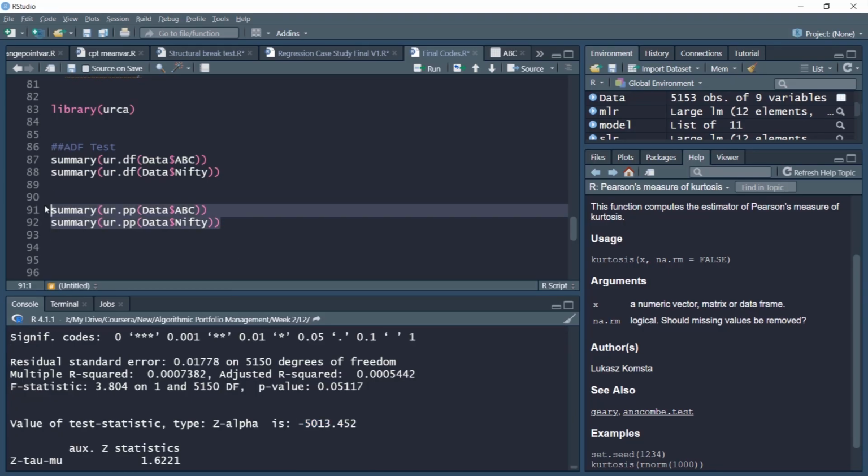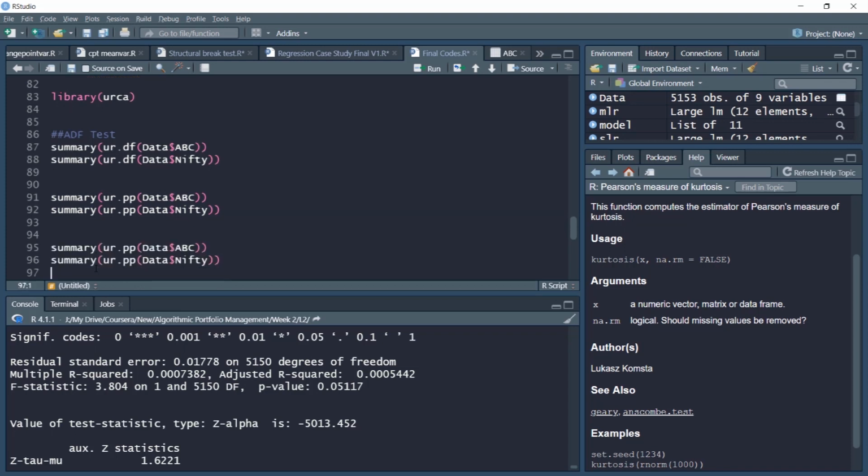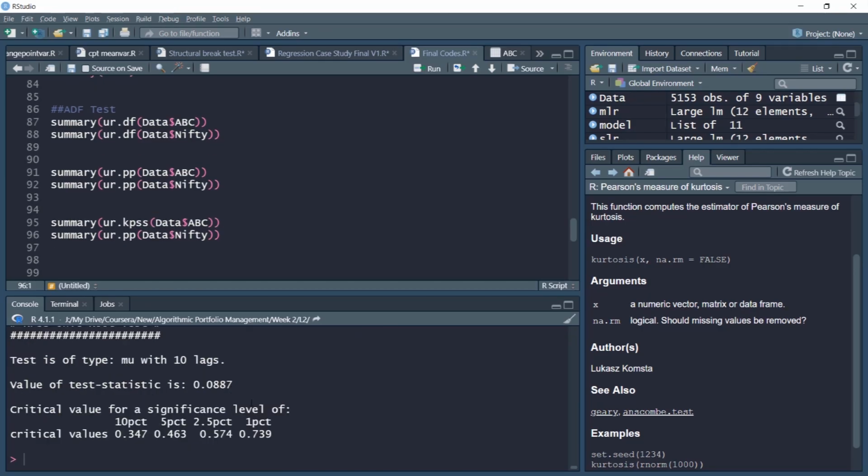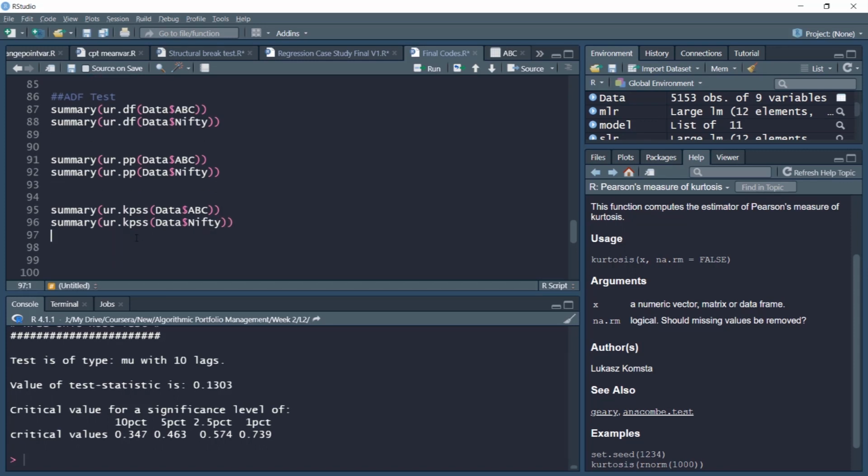Another very interesting test, and generally it is required to test through a stationarity test also. Earlier, both the tests that we did, Phillips-Perron and augmented Dickey-Fuller, were tests of non-stationarity. Now we'll make use of the KPSS test, which is a test of stationarity. First we'll run the KPSS for ABC returns, and notice the test statistic is much lower than the 1%, 5% and 10% levels. So we are not able to reject the null of stationarity, so the data is stationary. A similar KPSS test we conduct for Nifty returns also, and here also we find the data is stationary.